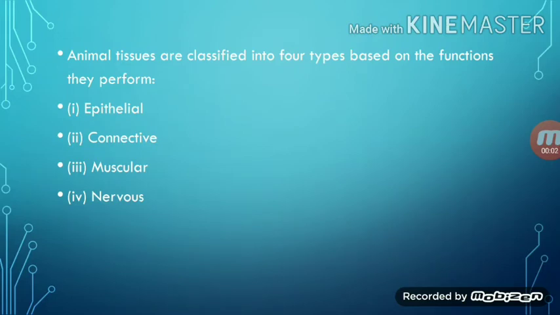Animal tissues are classified into 4 types based on the functions they perform. And they are epithelial tissue, connective tissue, muscular tissue, and nervous tissue. And today we are going to discuss the epithelial tissue.